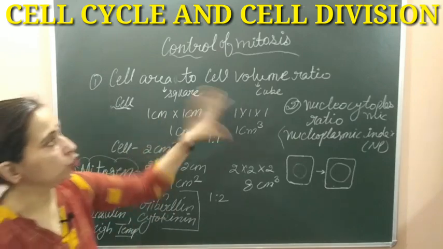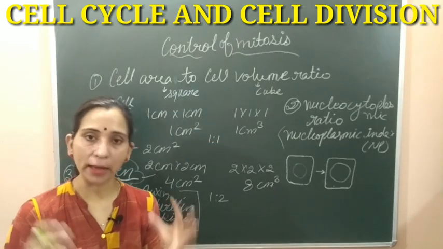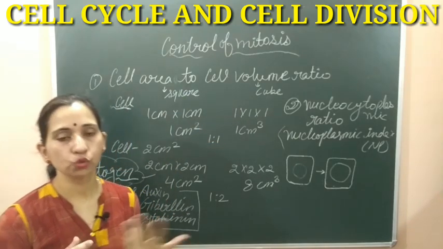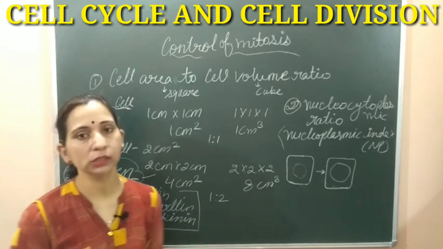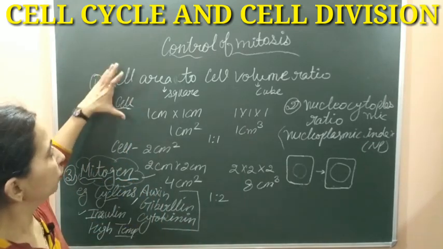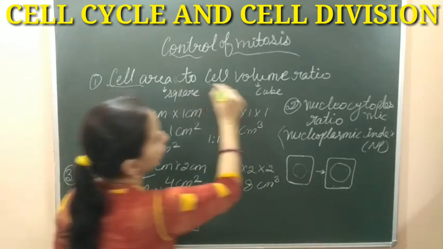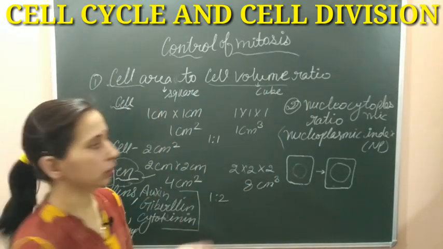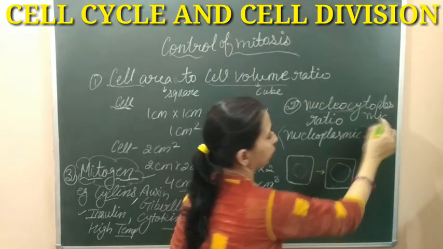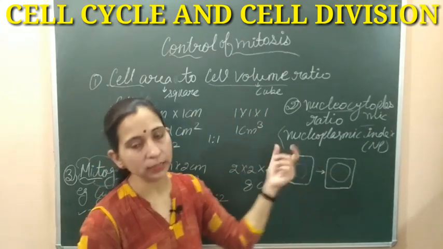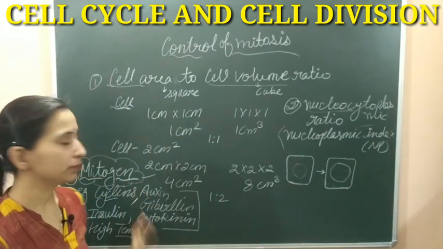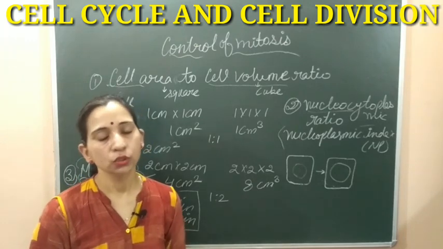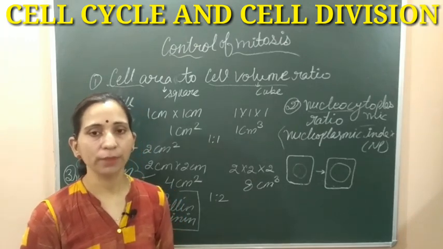Here we discuss the control of mitosis. We discussed some factors which stimulate the cells to divide, or which give the signals that it's time to divide the cells. The first is the cell area to cell volume ratio, the second factor is the nucleocytoplasmic ratio or nucleoplasmic index, and the third are some substances which are called mitogens. So these are some factors which control mitosis.